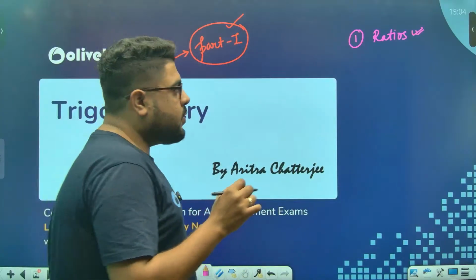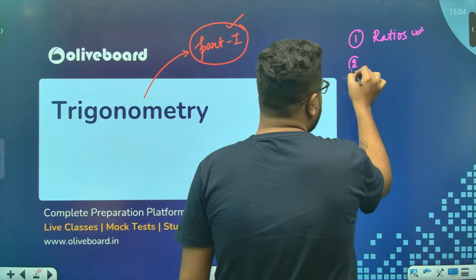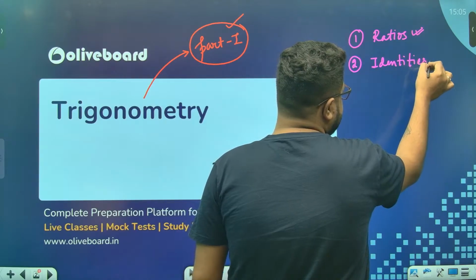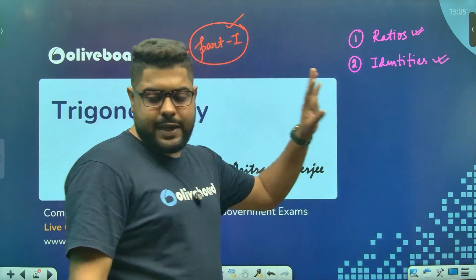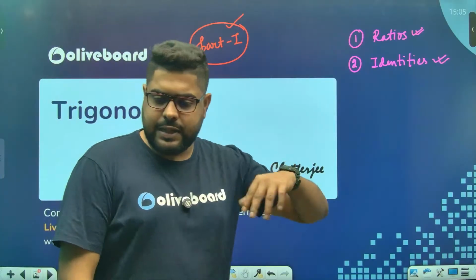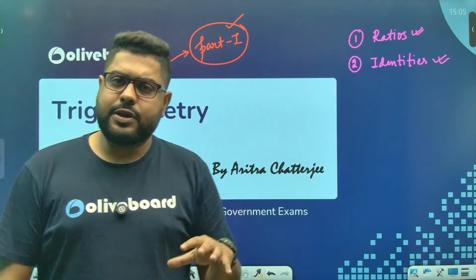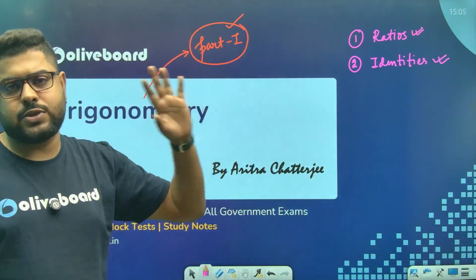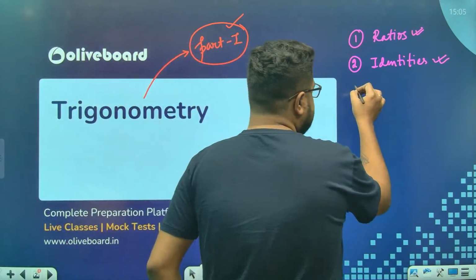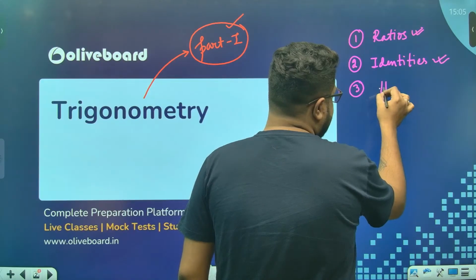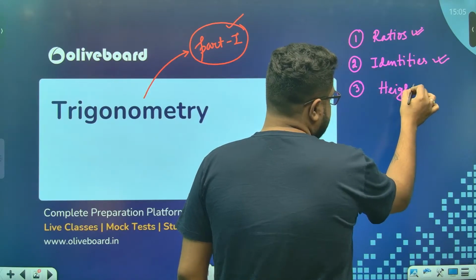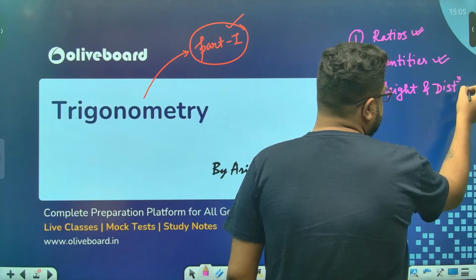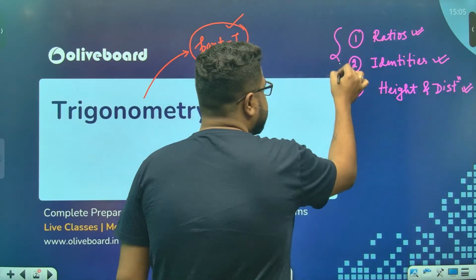Afterwards, we will go into trigonometrical identities, the basic ones as well as the advanced ones, meaning the multiple angles, the sums and products, the associated angles we'll do in ratios only, the compound angles, those stuffs. Then comes the last but not the least, height and distance. So these 3 topics consist the whole trigonometry.